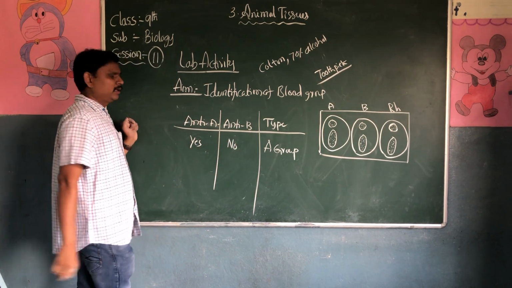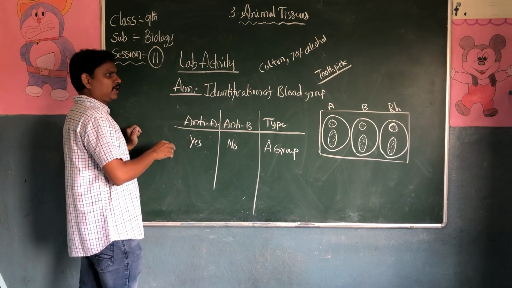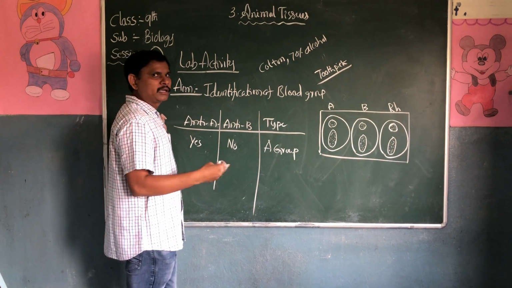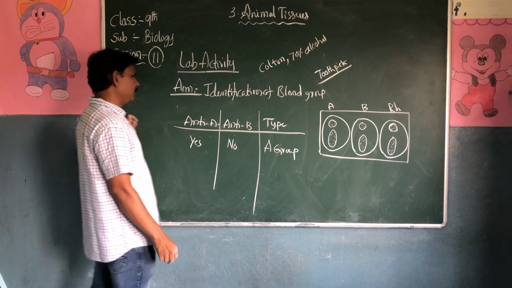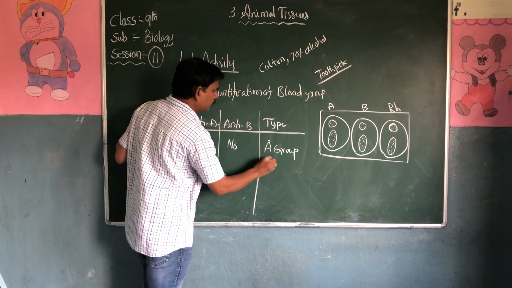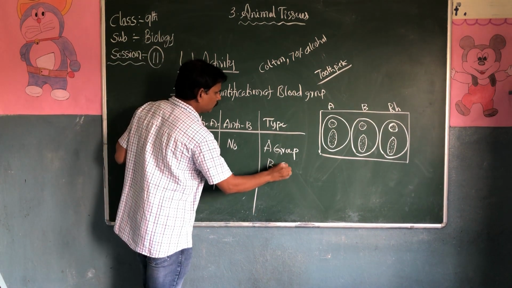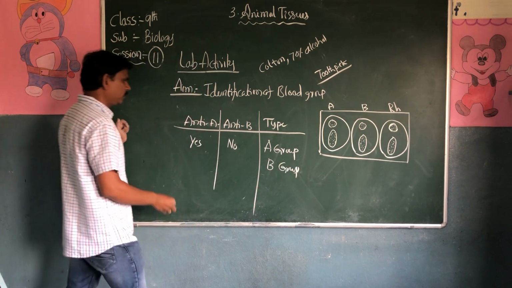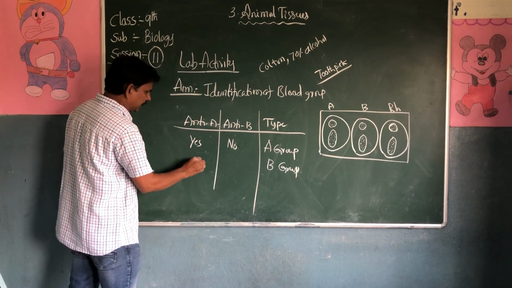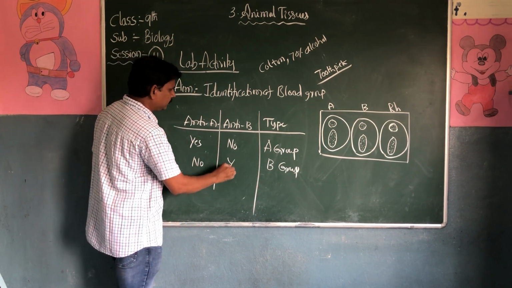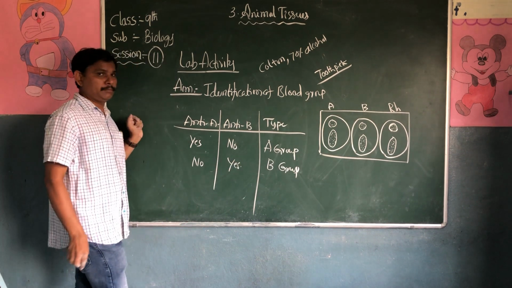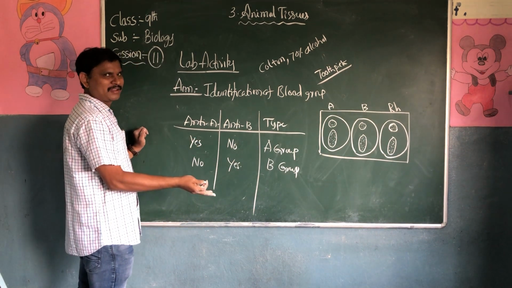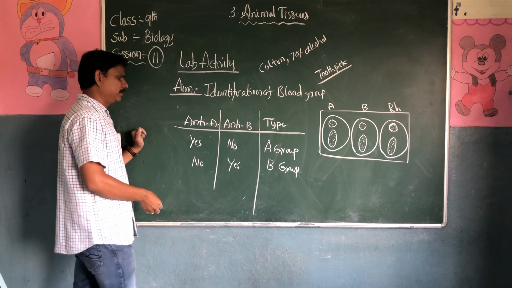In A group blood, anti-A sera reacts, anti-B sera does not. But in B group, anti-A is not there, anti-B is there. In B group, B is there, anti-B is there, but A is not there.